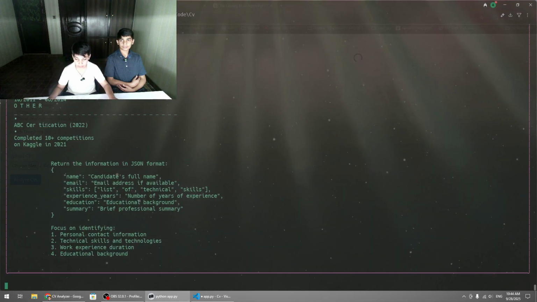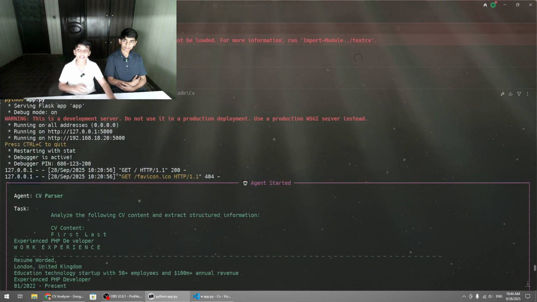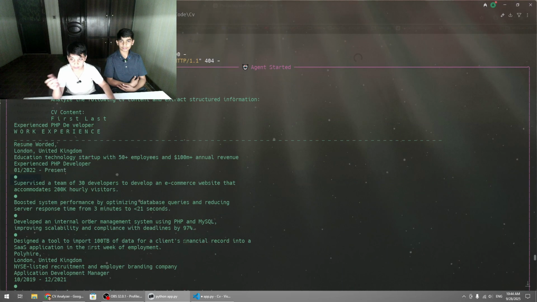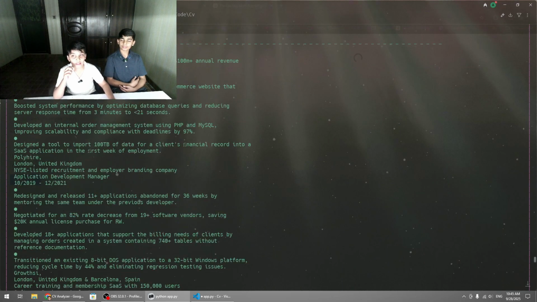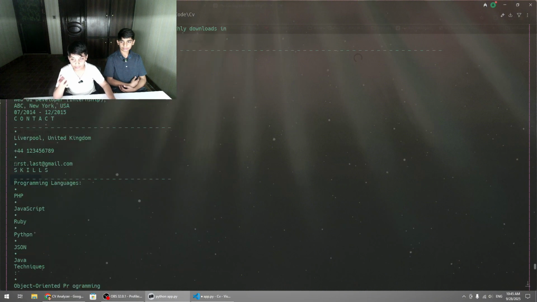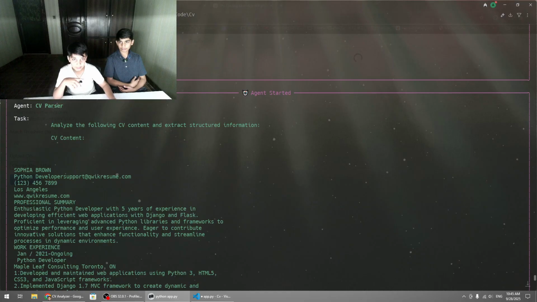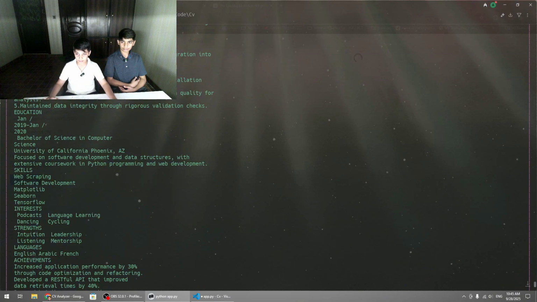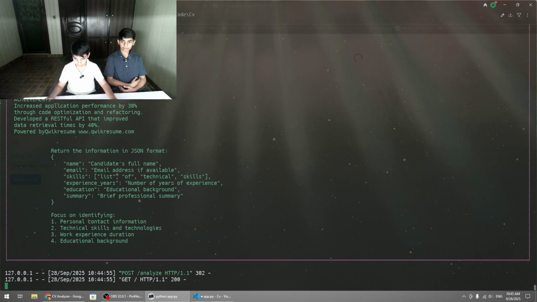Now if we go to the console, as you can see, it has started. The agent called CV parser is analyzing the following CV content. As you can see, it has started to analyze the CV, and now the agent is analyzing. And as you can see, now it is analyzed.